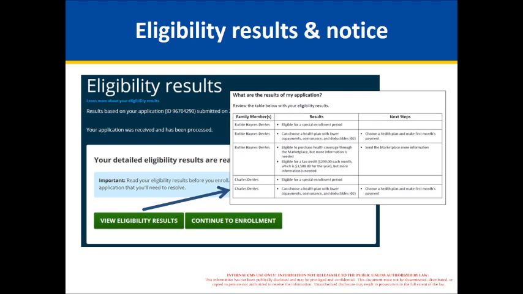So after they've reviewed their notice, they click on the Continue to Enrollment button. One thing I want to highlight here about the notice is that there is information on the notice, for American Indians and Alaska Natives, asking for documentation to be sent to the marketplace to provide proof of their membership in a federally recognized tribe. And it gives them instructions and tells them what kinds of documents are possible to send in to provide that documentation. Okay, next slide, please.